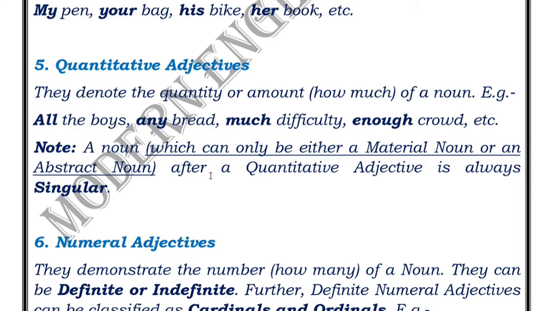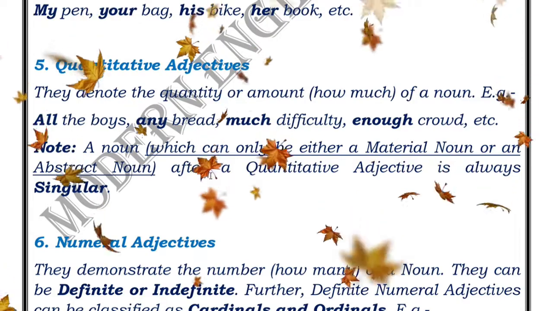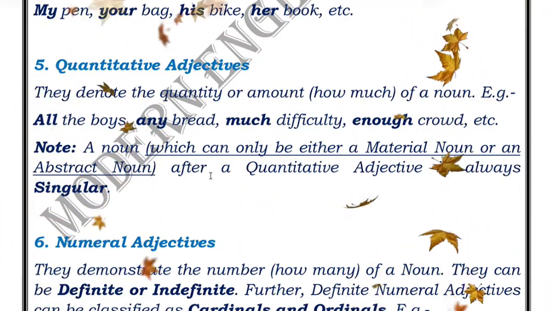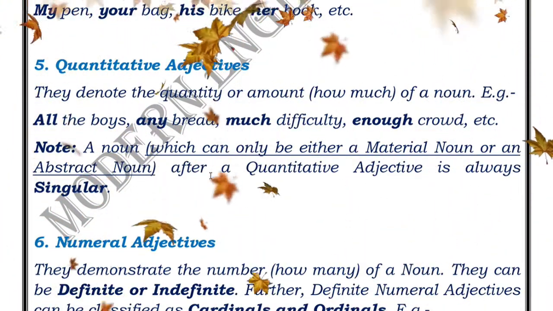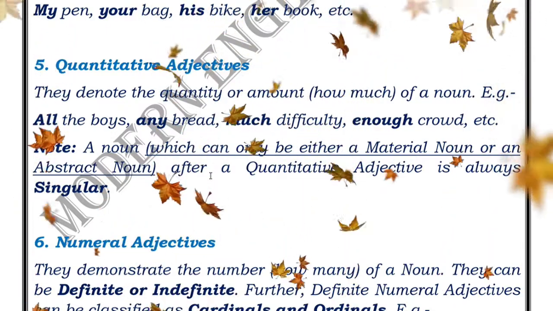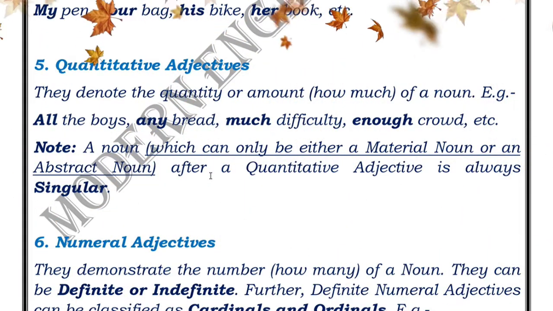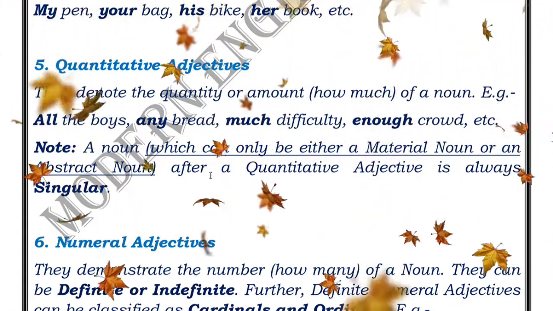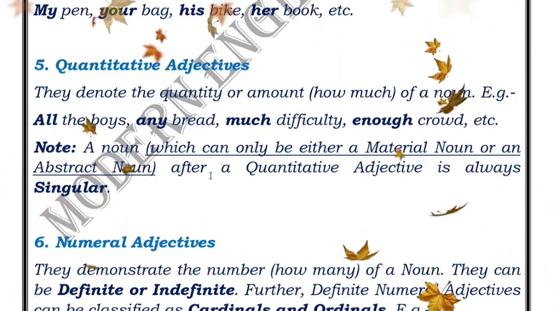But while using these quantitative adjectives, there is a rule which must always be kept in our minds. Whenever a noun is used after a quantitative adjective, that noun should and must always be singular. It can't be plural. Moreover, that noun should always be either a material noun or an abstract noun. This is a rule.